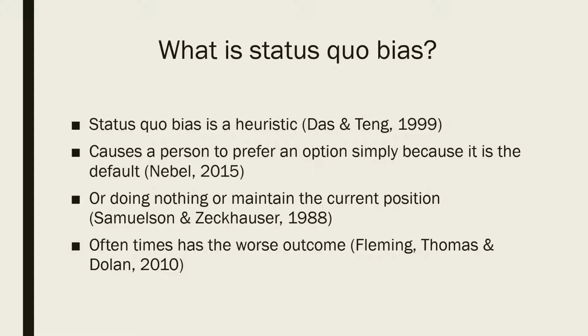the worst outcome. A classic case study of status quo bias is when Coke decided to change their formula to a better tasting version. There was enough of a taste difference that people wanted the old taste back, despite the fact that the new Coke was better, causing Coke to release the old Coke taste back into consumption.